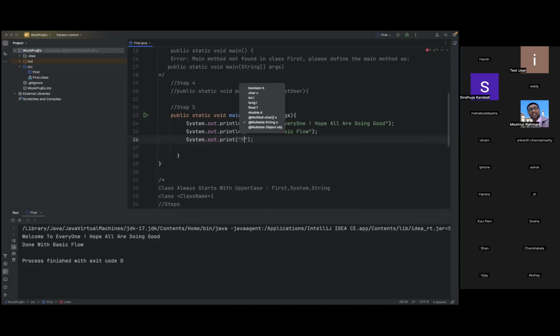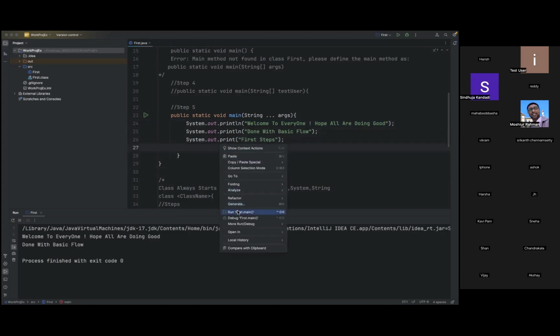So what I'm trying to do here is, System is a class, out is a field or a property, and print and println are methods. What does ln mean? ln stands for line. When you execute this program, once the execution of this step is done, the compiler will go to the next line. If you are using only print, the cursor will still be in the same line. If you are using print, there is no line formation. It will stay in the same line.